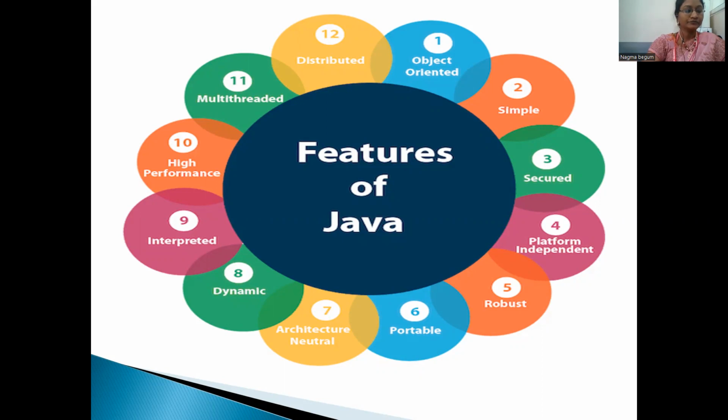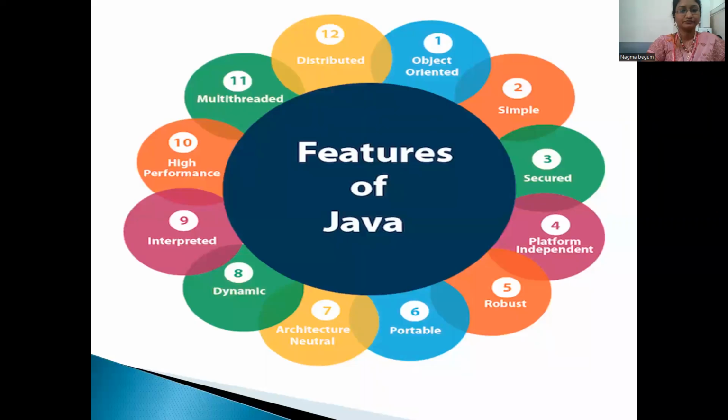Then we have object oriented. What is object oriented? Java is an object-oriented programming language. Everything in Java is an object.